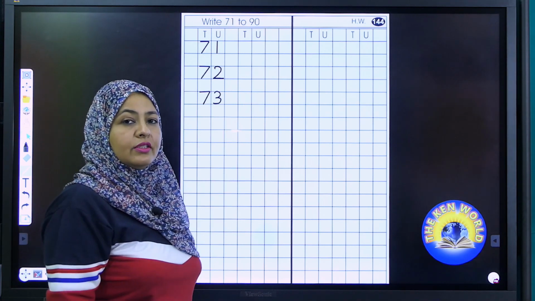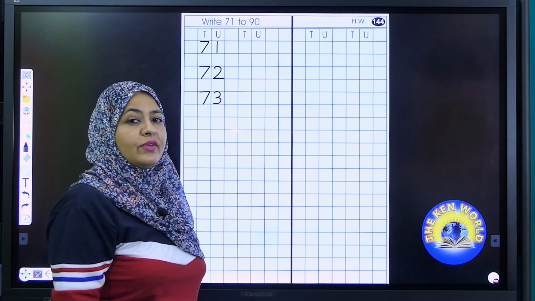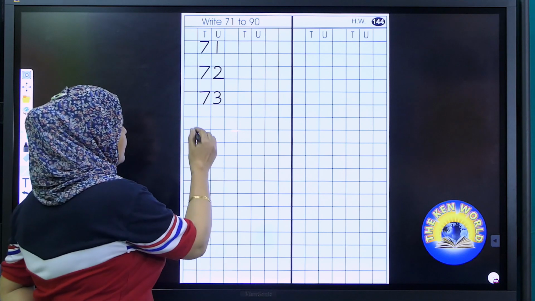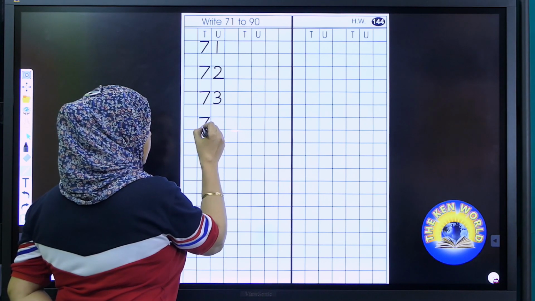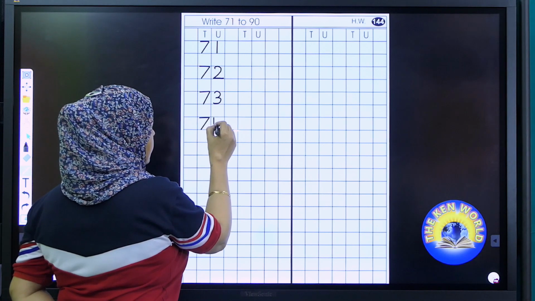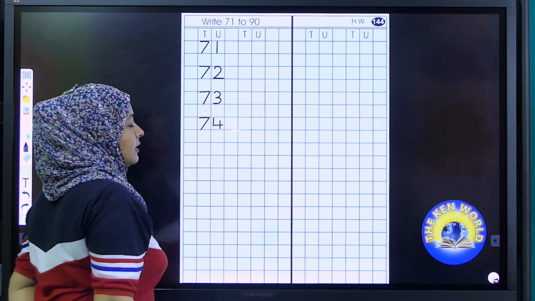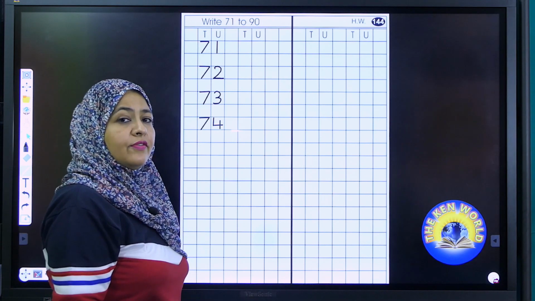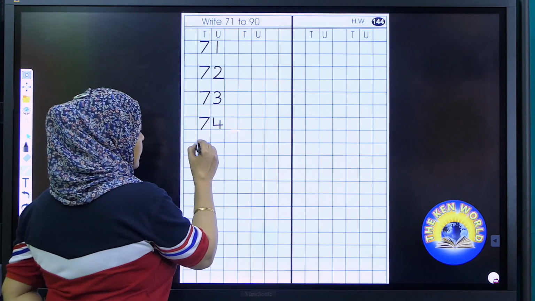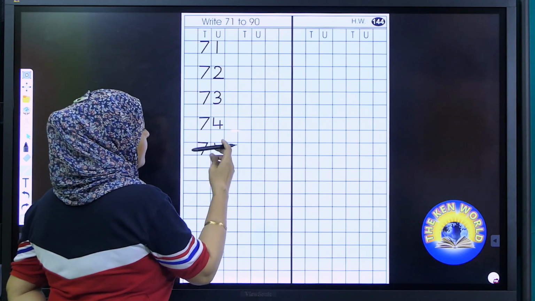After 73, what should I write? Great, 74. So write here 74. After 74, it is 75.